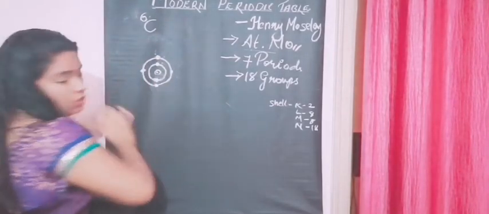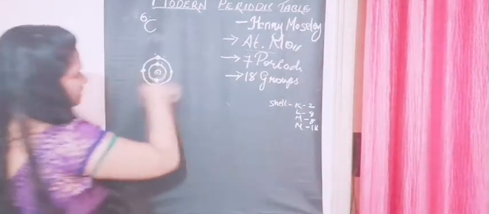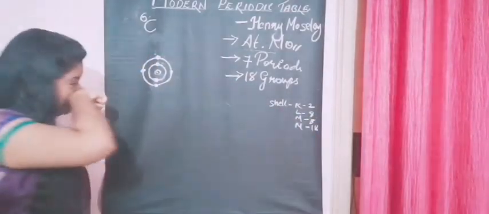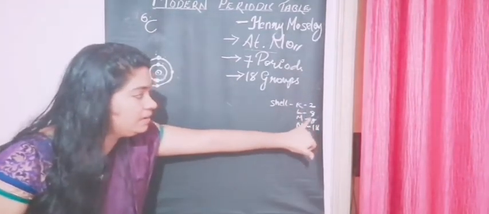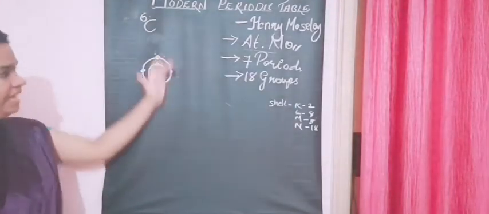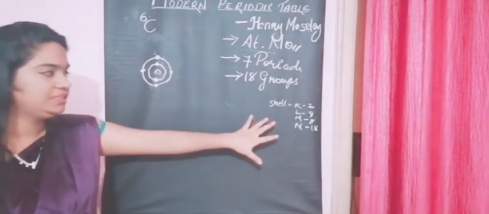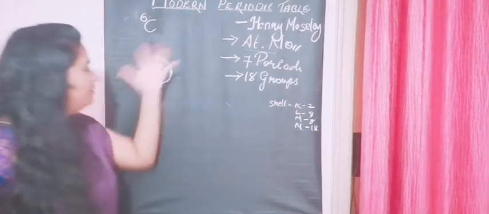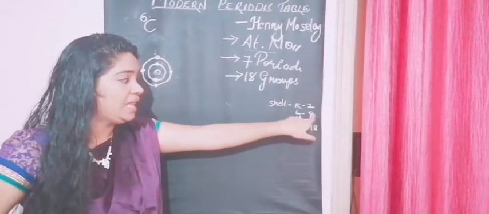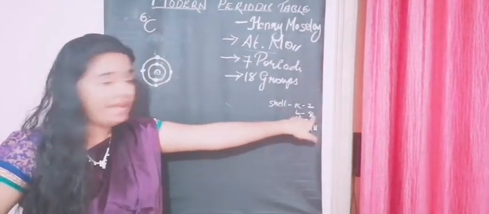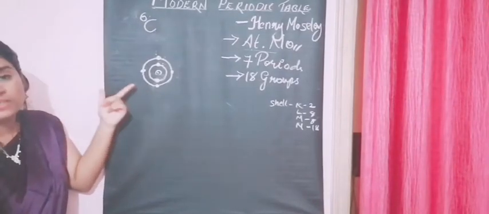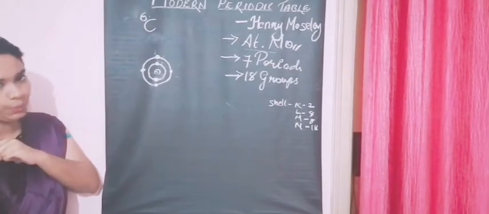Now you have placed all the 6. This is the L shell, right? The number is 8. These are the stable numbers of electrons that have to be placed in them. That arrangement we call the configuration. So this L shell should have 8 electrons, but we have only 4. So is the carbon atom stable? No.